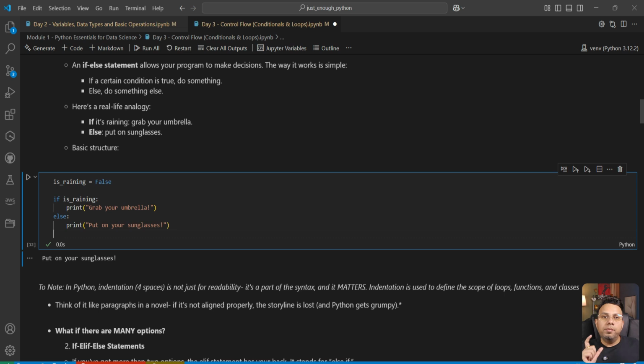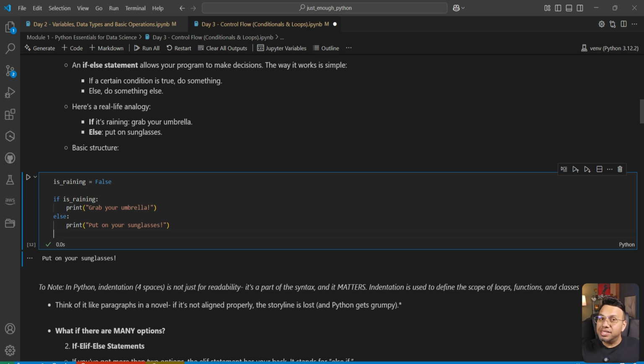There's one very important thing that you need to notice here. The lines just below if and just below else are a bit moved to the right. That's called indentation. And in Python, indentation is not just for optics. It's not to make the program look better. It does make the program look better, but that's not the primary purpose.